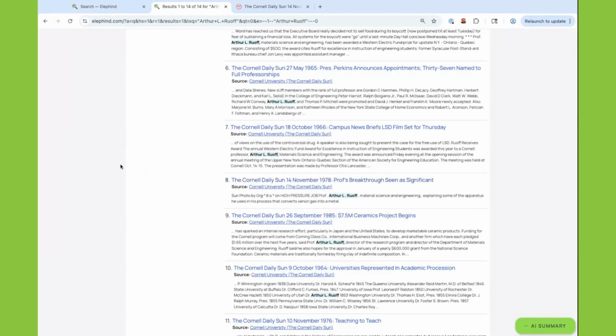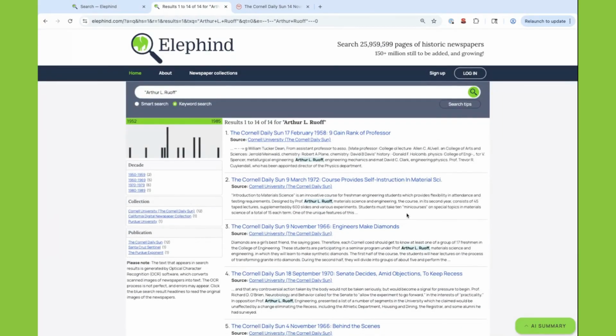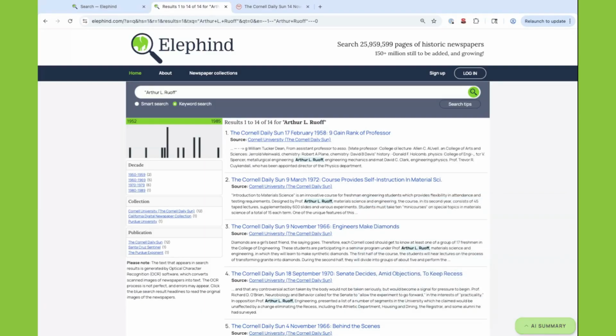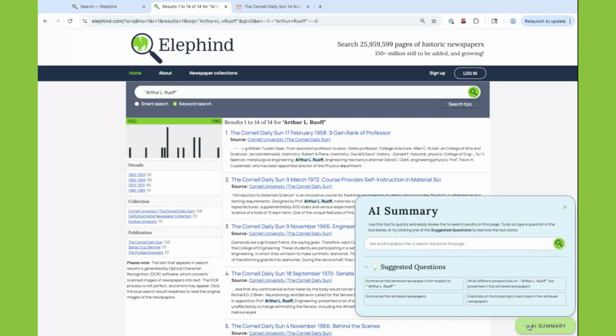So let's go back to those search results. Here we are. There's 14 of them. Now, we've gone through some of these filters that you can use here, but I'm going to show you another tool that is very unique and very cool, to be honest, with Elephind, and that is the AI Summary Assistant. So you get to it by clicking this green button on the lower right-hand part of the page, and up pops this chatbot looking sort of thing, right?